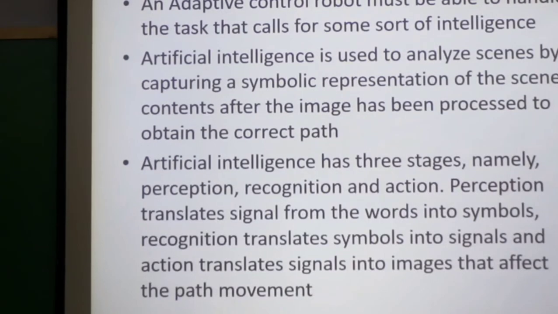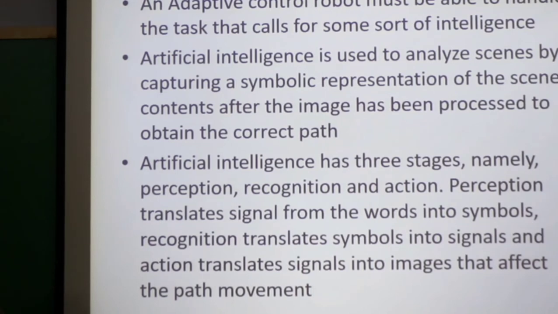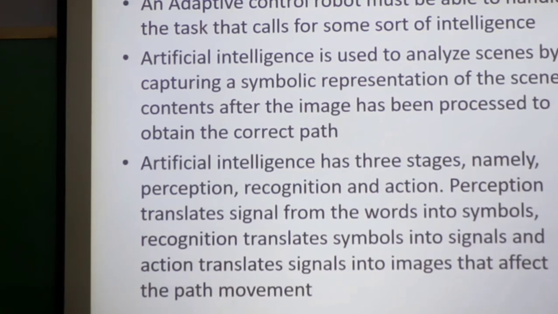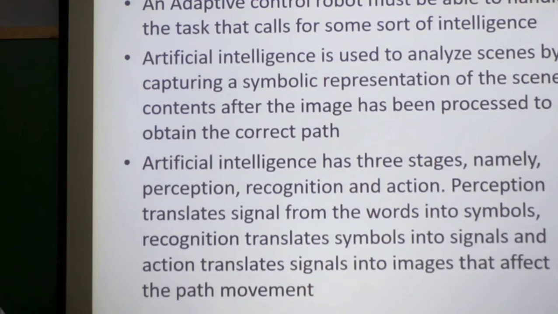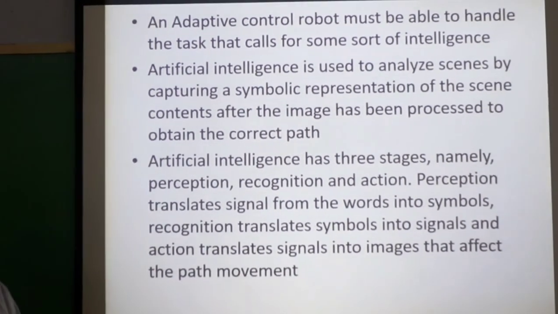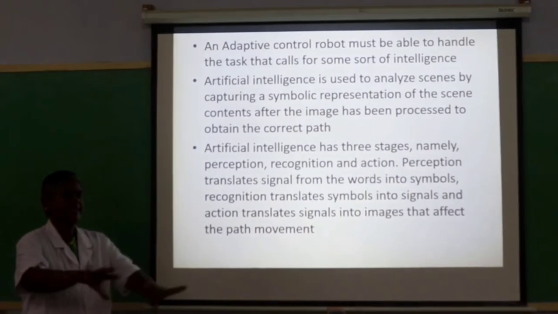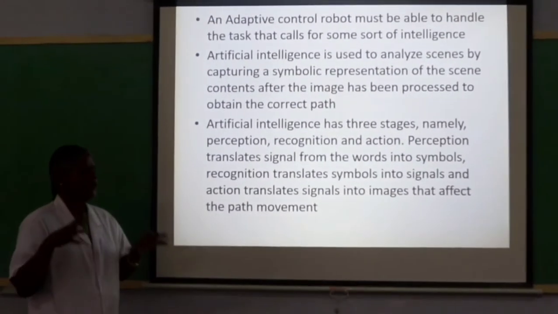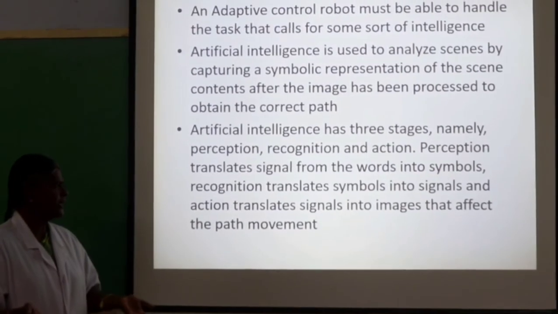Next slide. So the adaptive control robot must be able to handle tasks that call for some sort of intelligence. So this adaptive control robot should have intelligence instead of fixed control. So this artificial intelligence has 3 stages, namely perception. First it has to perceive the surroundings, then recognition. Based on that recognition, action should be taken. So perception translates the signals from words into symbols, recognition translates symbols into signals, and actions translate signals into images that affect the path movement. So once it perceives the surroundings, it will take actions according to the perceptions.